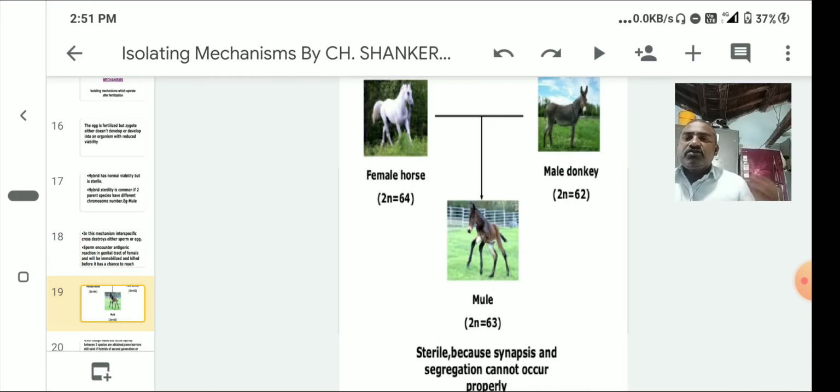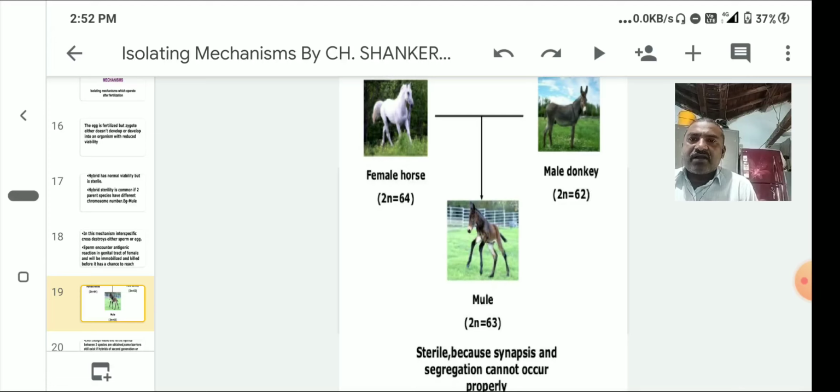In this diagram, the female horse has 2n equal to 64, and the male donkey has 2n equal to 62. The cross between the female horse and male donkey forms a mule, and vice versa, the hinny is produced. Vice versa means a female donkey and male horse produce the hinny. In the mule, the 2n number of chromosomes is 63. So 63 chromosomes are formed.